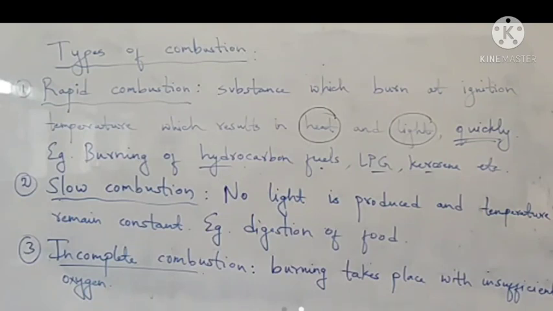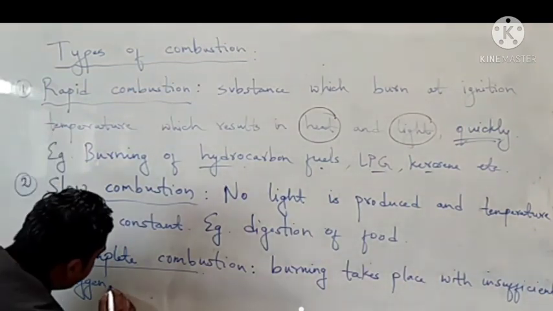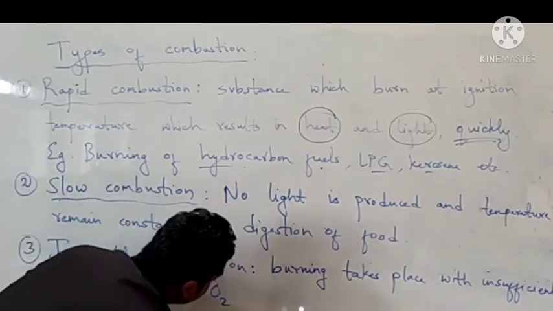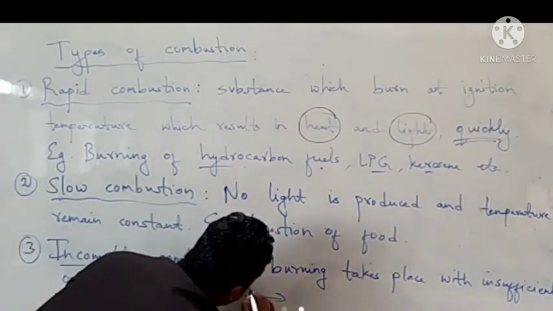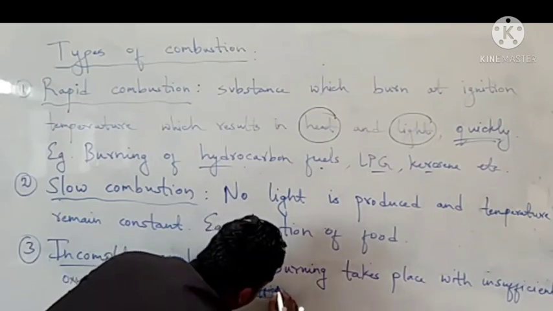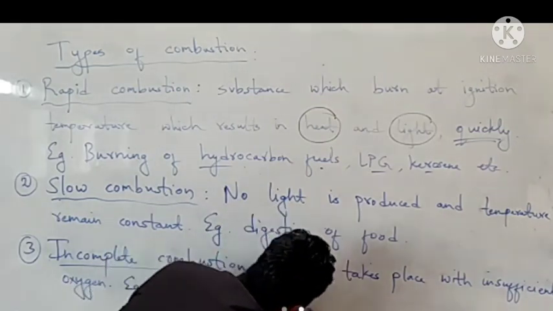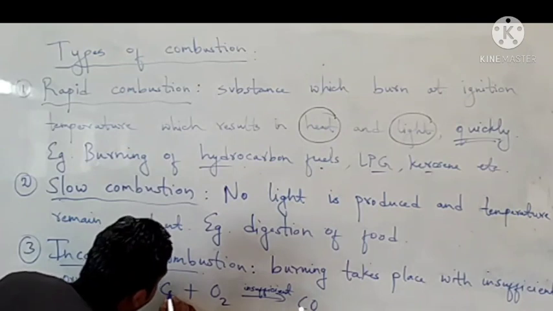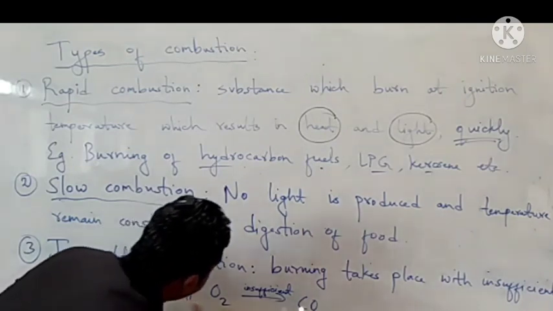For example, when carbon is burnt with insufficient air, carbon monoxide, CO, is formed, with the evolution of heat and light.